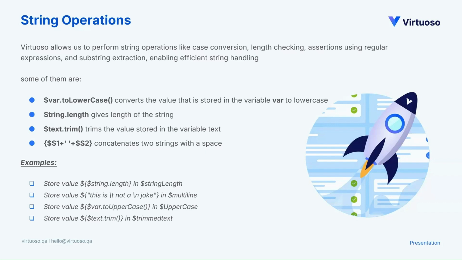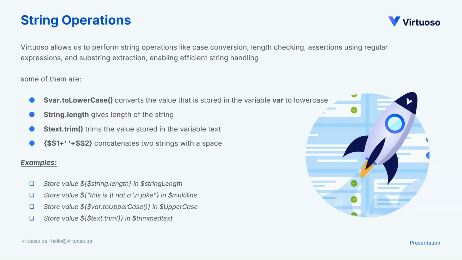In Virtuoso, just with a JS expression, a JavaScript inline expression, we can handle various string operations such as case conversion and length check. I'm just listing a couple of them, and the possibilities are more. Let's go through the main syntax that we are going to use. In the first one, it has a dollar, which is just defining a variable.